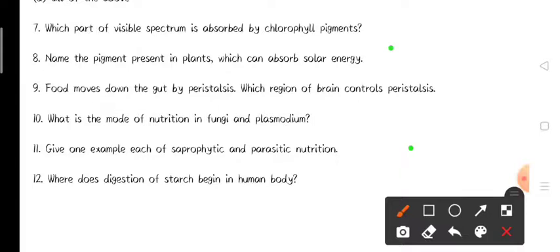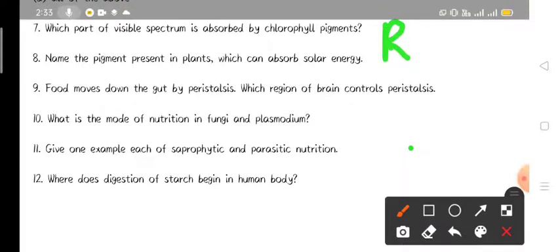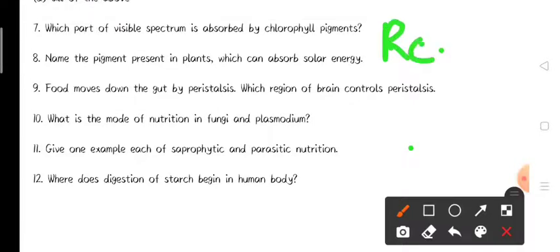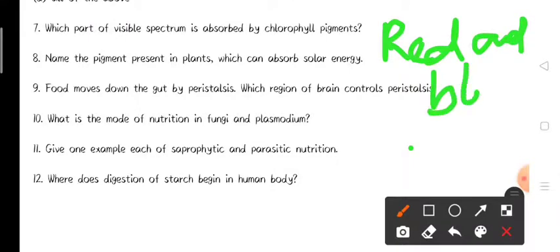Out of the 7 colors, the red and blue color spectrum of light is mainly responsible for photosynthesis, because these colors are absorbed by the chlorophyll pigment. So our correct answer will be: the red and blue visible spectrum is absorbed by chlorophyll pigment.